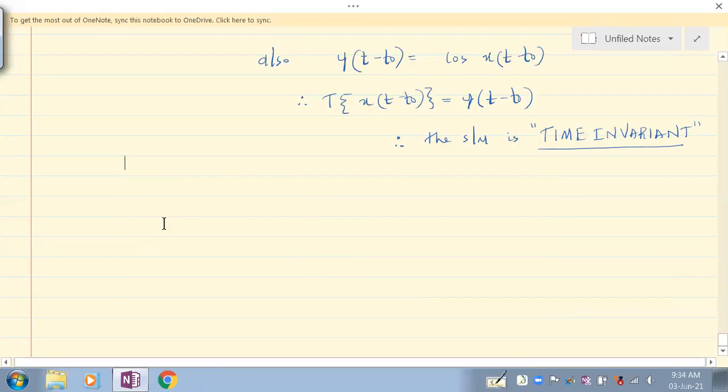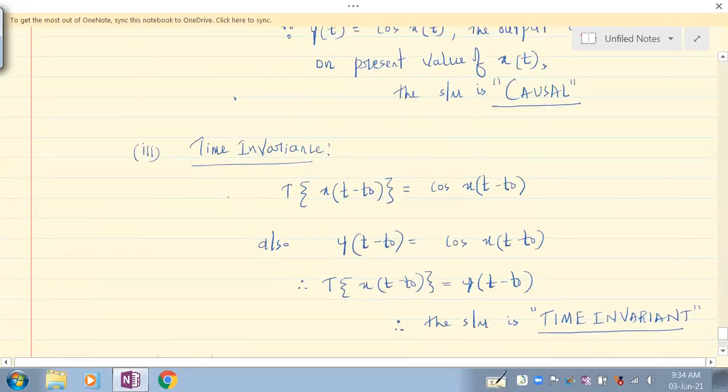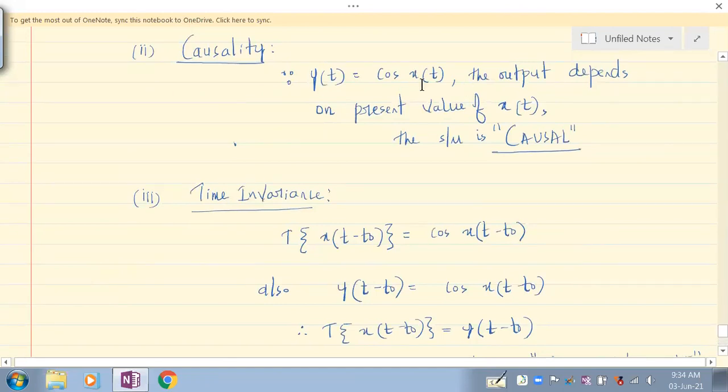Fine. So let's take the fourth property. What is the fourth property? Memoryless. Is your system memoryless or does it have memory? How to understand that? The output is depending on what? When do we say the system has memory?